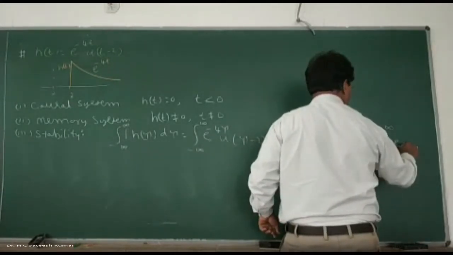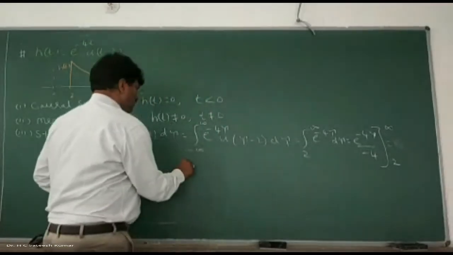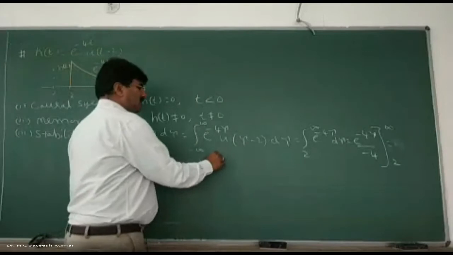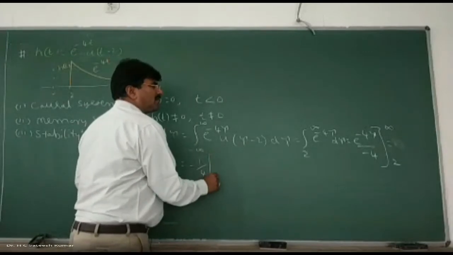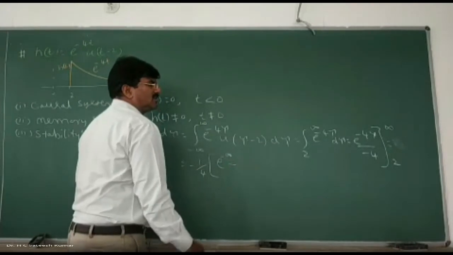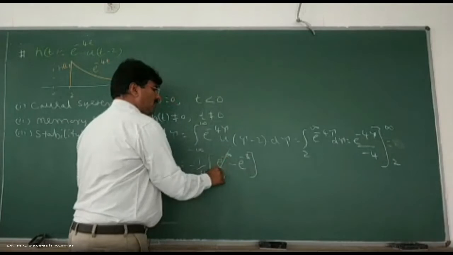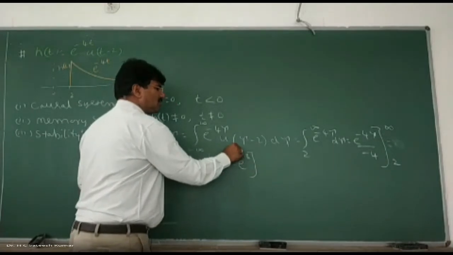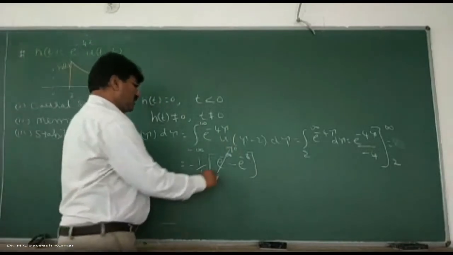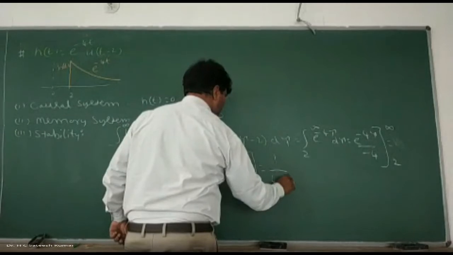which is equal to minus 1 by 4, I'll keep it as it is, times e to the power of minus infinity minus e to the power of minus 8. E to the power of minus infinity is 0. So therefore, minus into minus is plus, which is equal to 1 divided by 4 e to the power of 8.